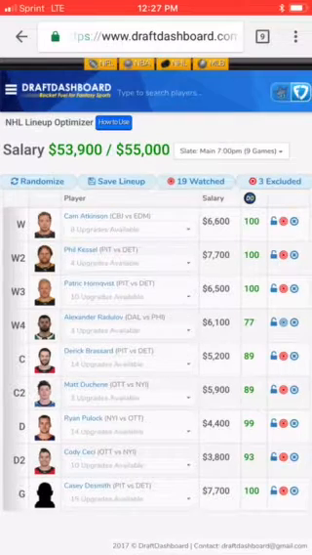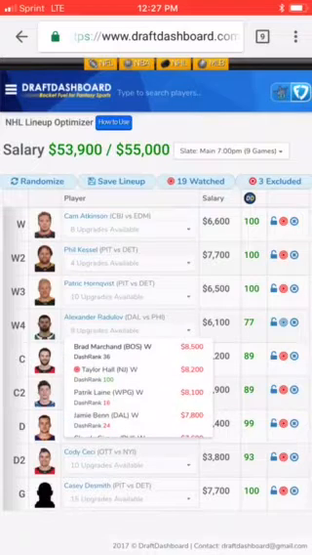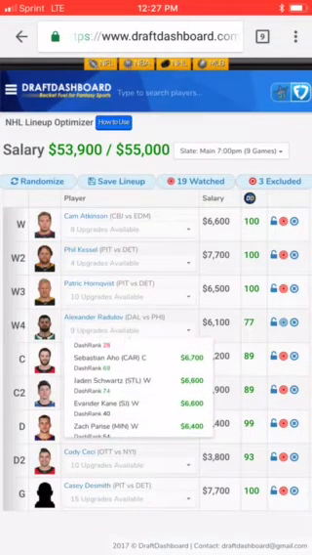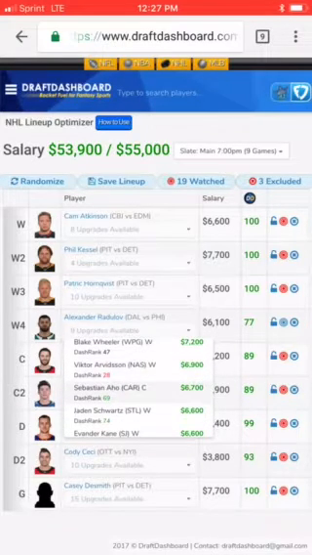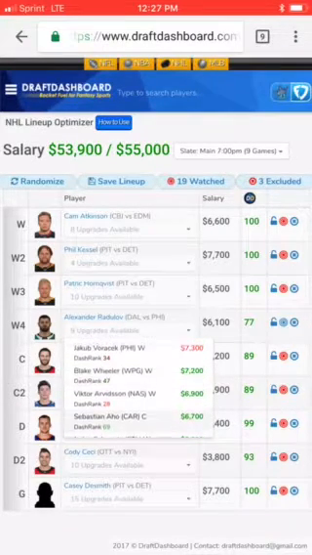We can even do this. Atkinson, along with, I thought I had another Columbus guy in here. I must have taken him out. But that's actually a possibility for a real good lineup, somewhat of a stack. You can stack a 3-guy or a 2-guy together type deal and see how it goes.